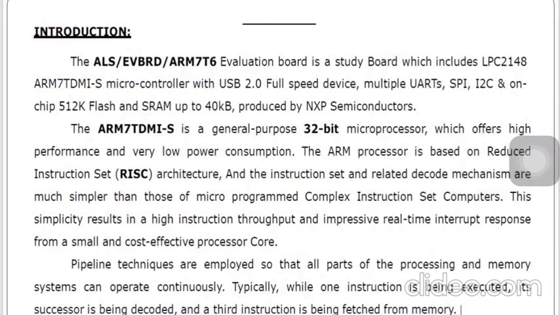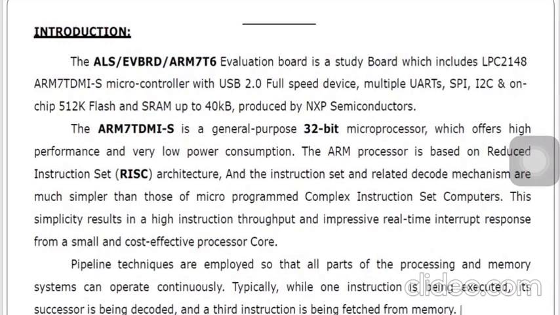We know that these microcontrollers or microprocessors are low power, they require very little power. The ARM processor is based on a reduced instruction set, on RISC architecture. We know what RISC architecture and CISC architecture are. So ARM7 is based on RISC architecture, and the instruction set and related decode mechanism are much simpler than those of microprogrammed complex instruction set computers. So, a smaller and simpler instruction set.